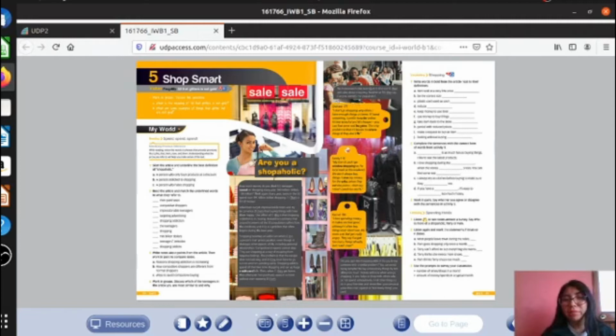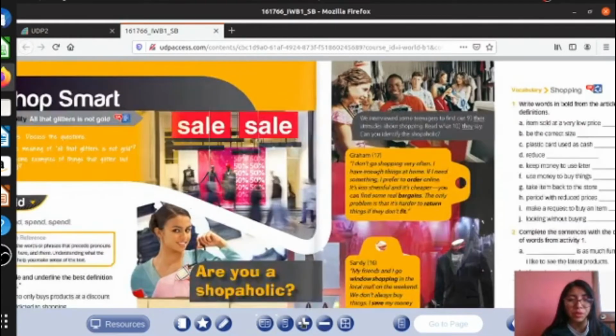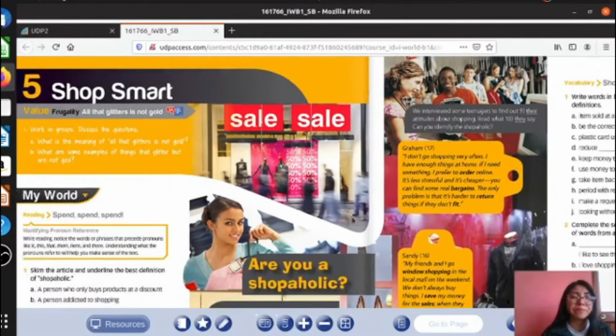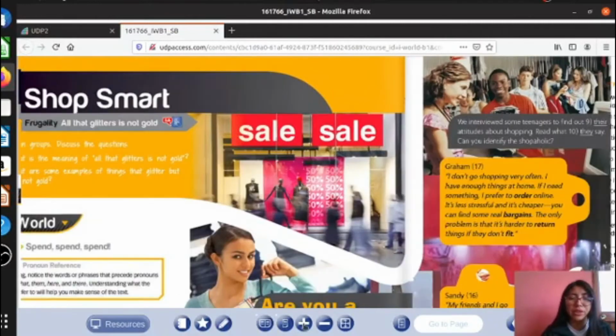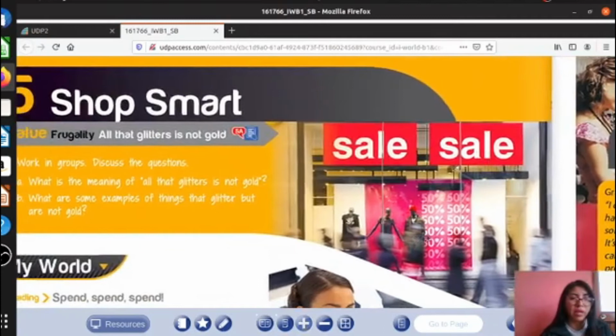Here we have some clothes, okay? So the topic of the unit is related to shopping, okay? More or less you know what the objective of the unit is. Maybe we are going to learn the words or expressions in order to buy something, okay? We are going to start the unit reading the first part, okay?